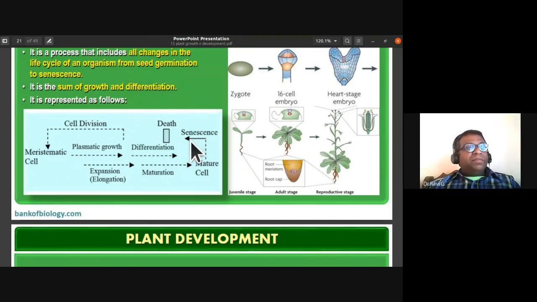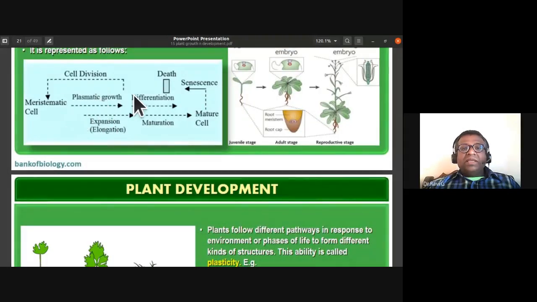So development can be defined as growth plus differentiation. There is plasmatic growth, the expansion of the cell, plus differentiation. This is an example of development, where growth plus differentiation both are taking place.